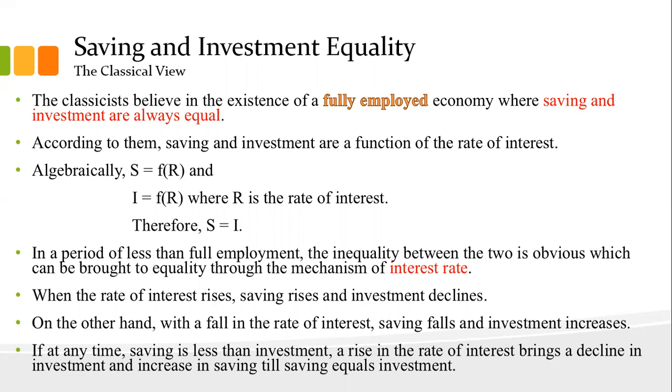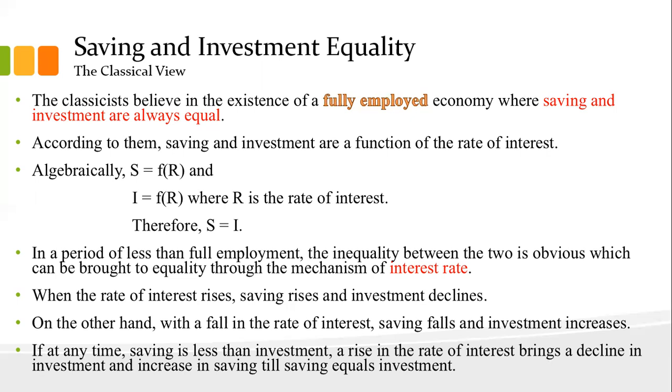The economists who belong to this classical or traditional belief, they believe that in an economy there is always full employment where saving and investments are always equal. So their belief was that the economy is always in full employment position, and however much savings are happening, that equals the investment.